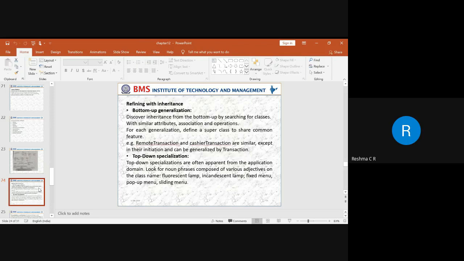So next, we can also use the concept of inheritance. When we use inheritance, it serves three purposes: reduction of code, introduction of polymorphism, and giving a description of, or structuring, the object. So these are the three main purposes of inheritance. There are different ways of using inheritance. The first way of utilizing the inheritance concept is the bottom-up approach.